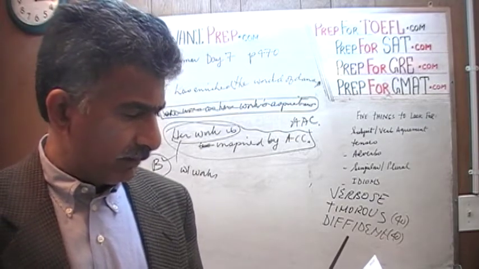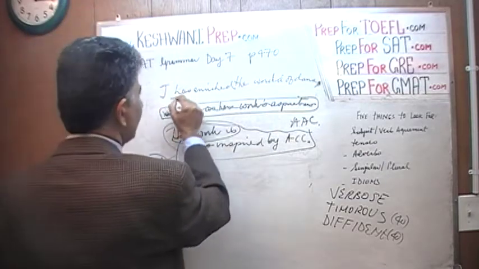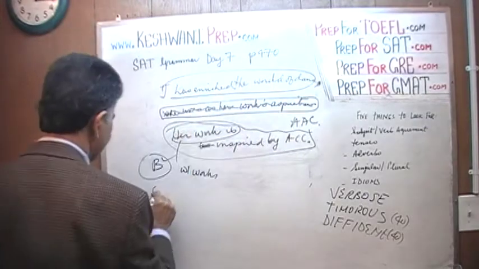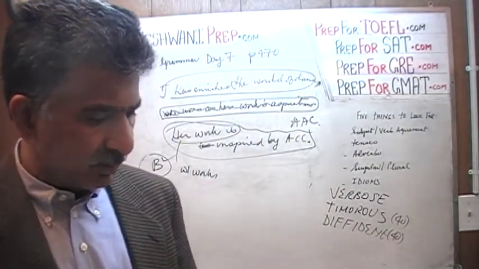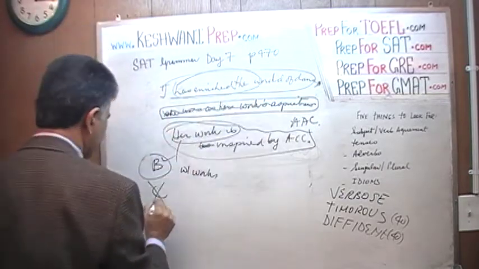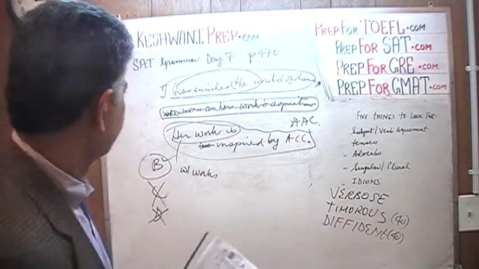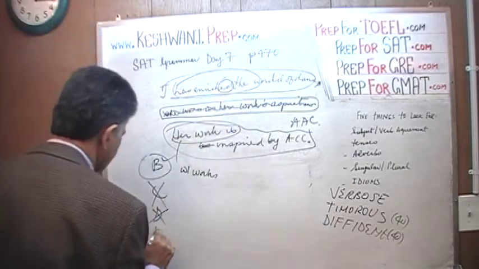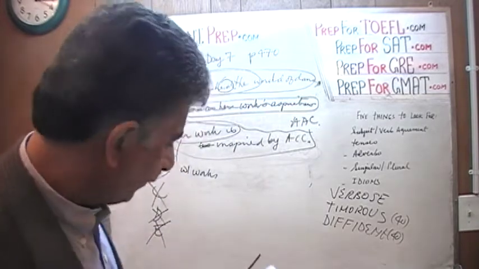C goes on to say that who has enriched. No, there is no who here. This part cannot change. She has enriched the world of dance. She starts out with who. D says enriching the world of dance. There is no enriching here. It's enriched. She has enriched the world of dance. D is not it. E says she enriches. No. It's the past tense. She enriched. The answer is B. Let's move on to the next one.